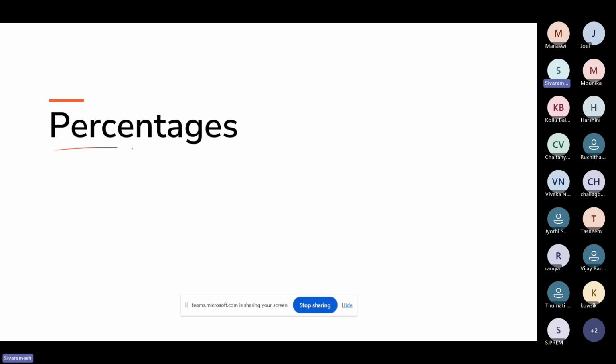I hope you all are familiar with this percentage topic. I'll just tell you what this percent actually means. Before that, let me give you one small example. Let's say there are two friends, A and B. I conducted one exam for these two friends. Let's say A got 50 marks and B got 100 marks. Can you tell me who scores better here, A or B? B, yes, obviously. We can say that B scores better.